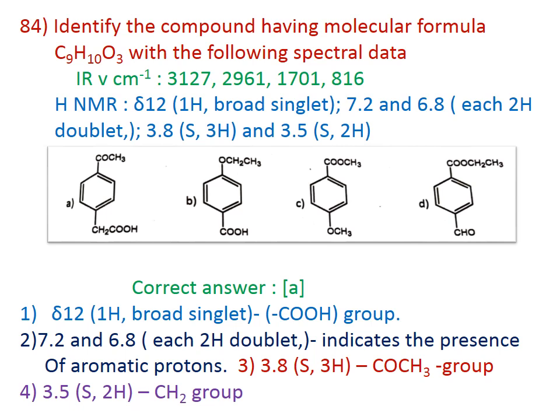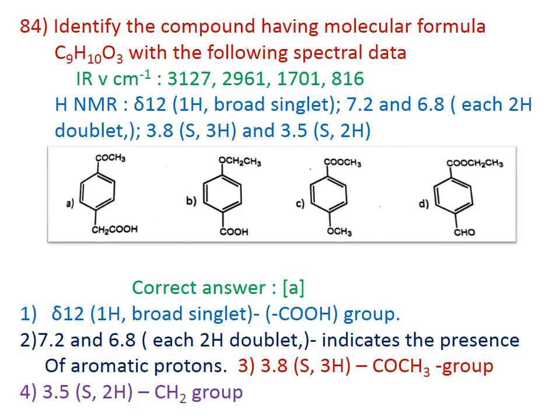Therefore, if you get a signal at 12 delta for 1H, it may be a carboxylic group. 7.2 delta and 6.8 delta doublets may indicate a para substituted compound. 3.8 singlet for 3H indicates a CH3 group. 3.5 singlet for 2H indicates the CH2 group.